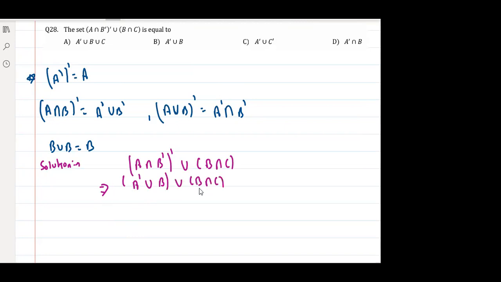Anyone have any doubt in this? Tell me. Second step. Anyone have any doubt in second step? Raise your hand. Tell me, guys. I just used this concept now. Right? Second step.